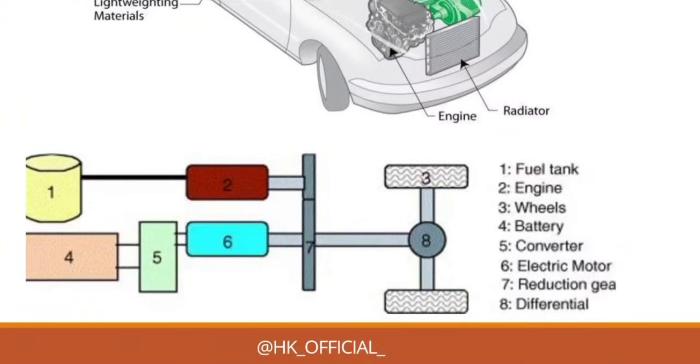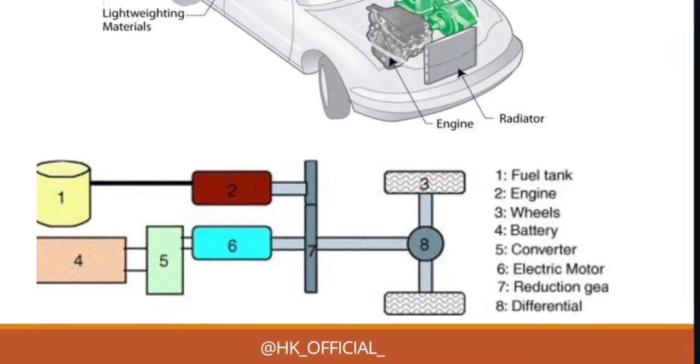So this is the complete layout of your HEV, and here is the simple one which you can draw as a layout in your exam. If you mention these numbers, inside you can write what those numbers represent. The first one is the cylinder type, which is your fuel tank. Then it is connected with 2, that is the engine. Then 3 is the wheels. The 4th is your battery. The 5th is your converter, which is connected to the electric motor. Then 7th is your reduction gear, and 8th is the differential. So this is the simple layout of your HEV.